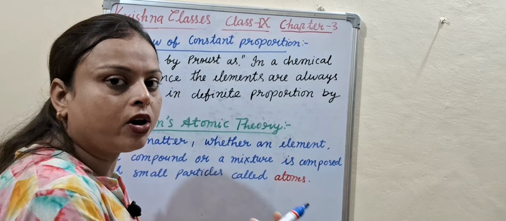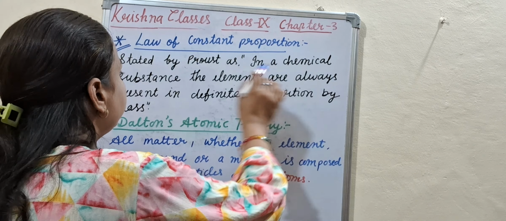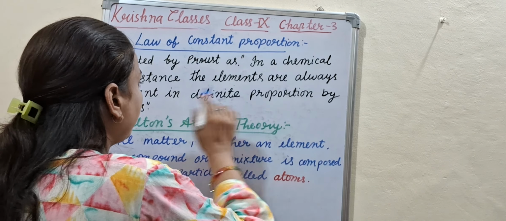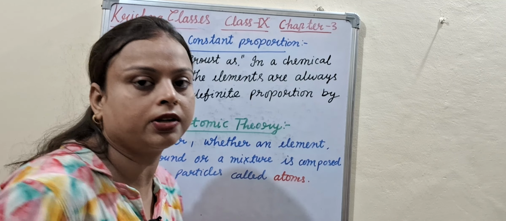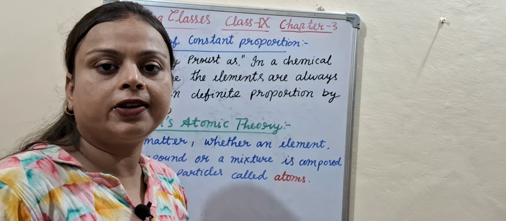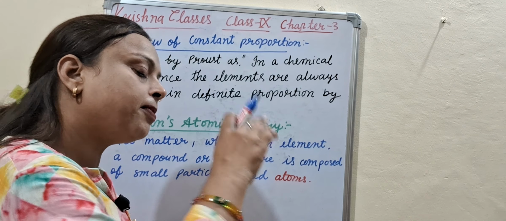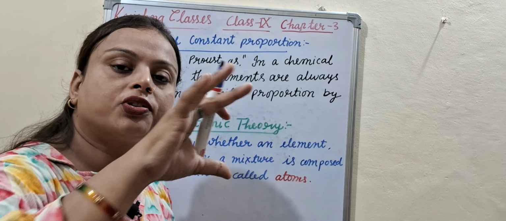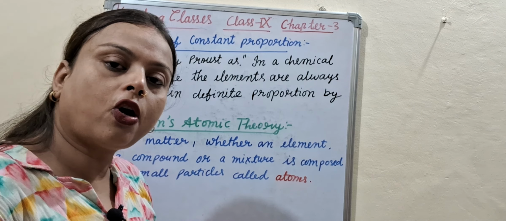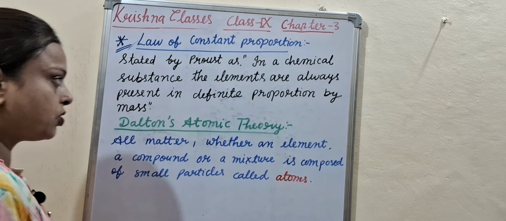I repeat again, what is the law of constant proportion? According to this law, in a chemical substance, the elements are always present in definite proportion by mass. Example, water. In water, how many elements are present? Hydrogen and oxygen, two types of elements. So the proportion of their mass is always definite. So this is the law of constant proportion.